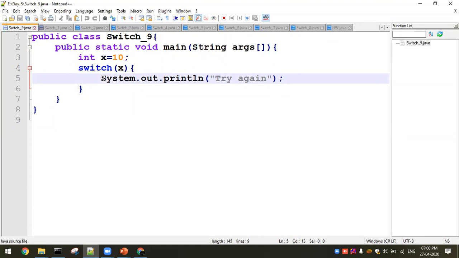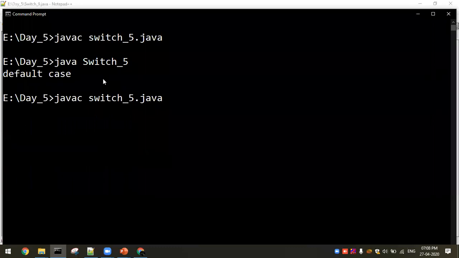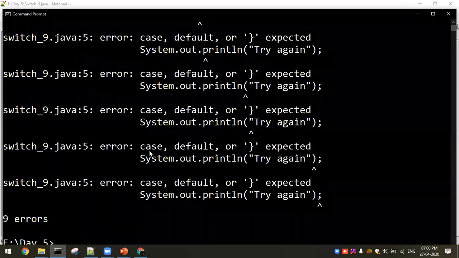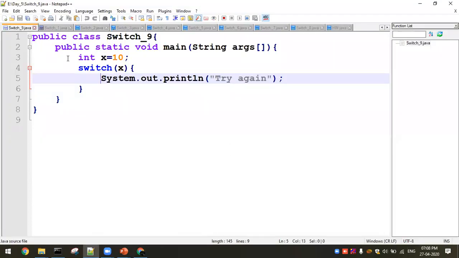So that is a dependency, which should be there: some cases, or if the case is not mentioned, you will be getting an error. This question is very important, because most people won't give the answer. They'll be expecting an output. The error says case or default is expected. Okay, got it. So this is how you'll be getting the output.